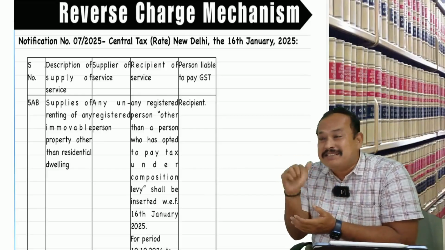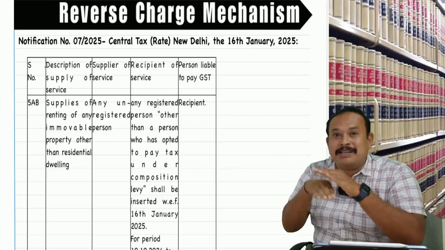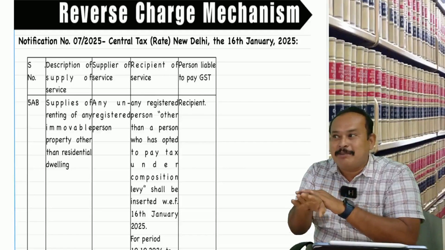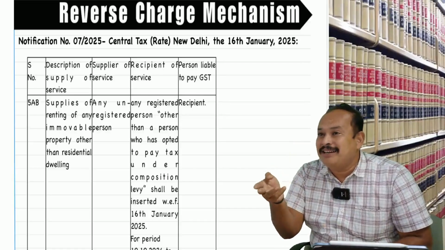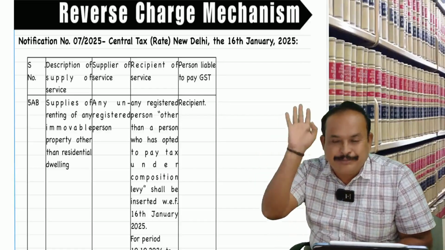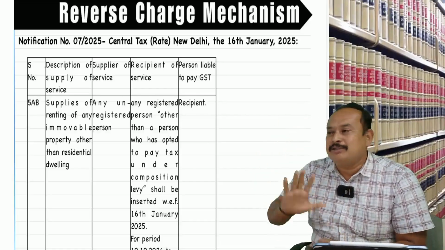Then from 16th January 25, this underwent an amendment. The second amendment took place: the recipient registered person should not be a composition taxpayer. Good. Now the law is good.